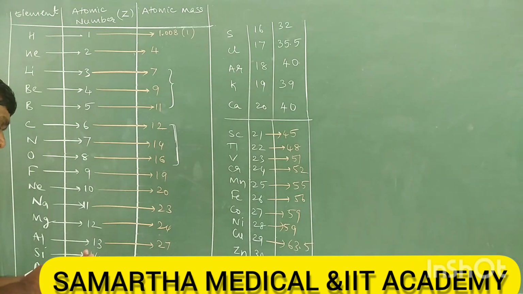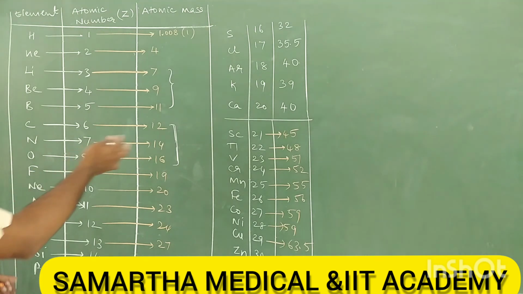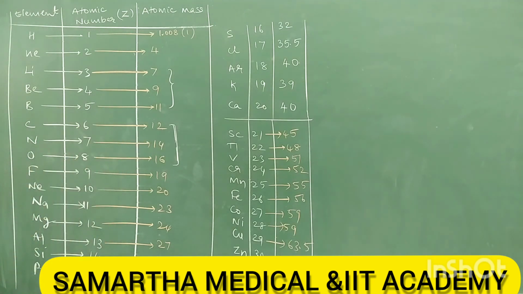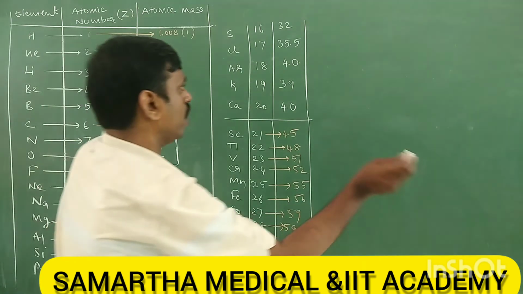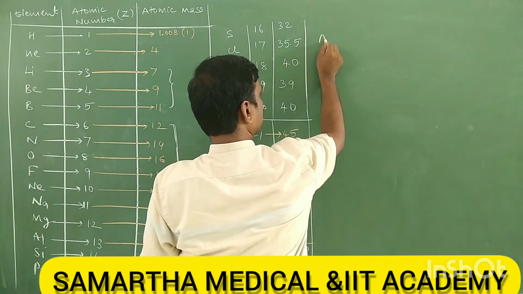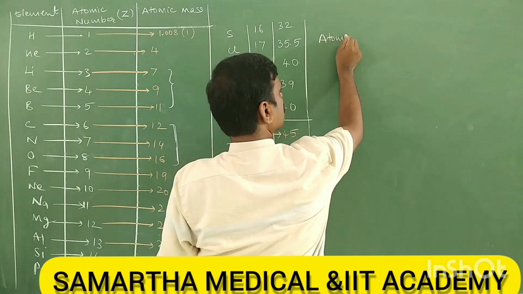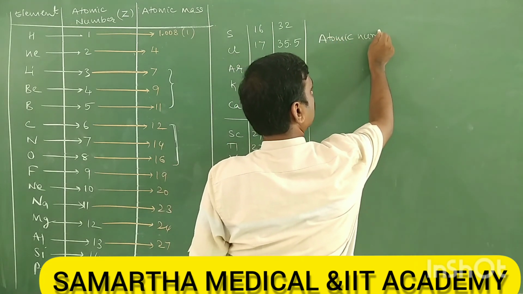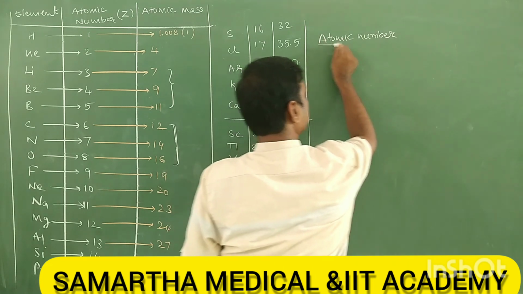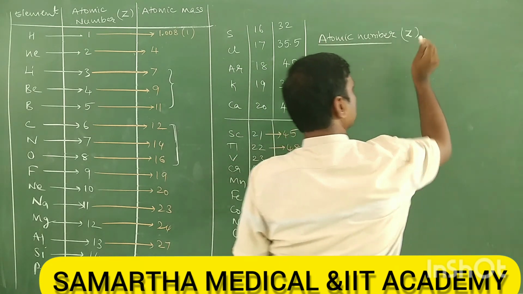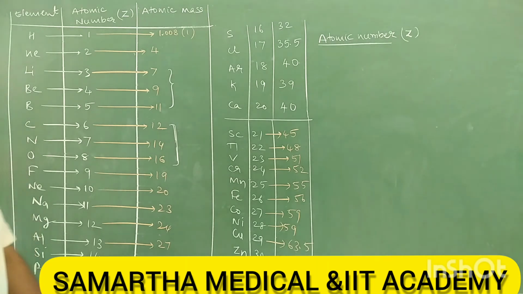Then what is the use of atomic mass? You know atomic number and atomic mass, right? Let us see atomic number first. Atomic number is represented by Z, and it was discovered by Moseley. We have already studied Moseley's mathematical expression, root nu equals A into Z minus B.